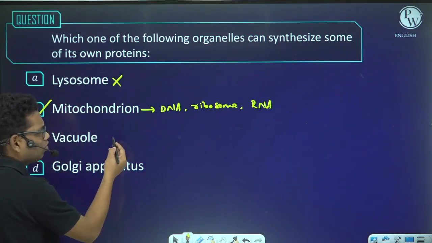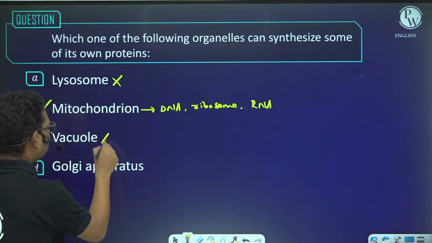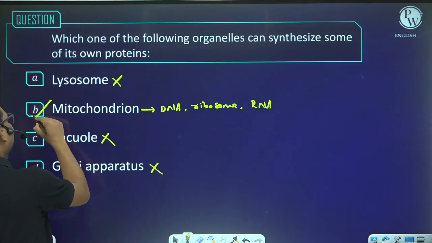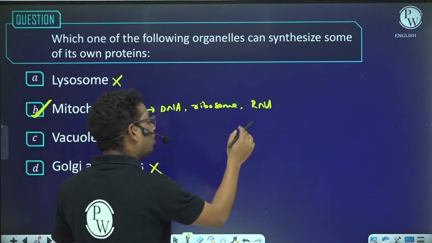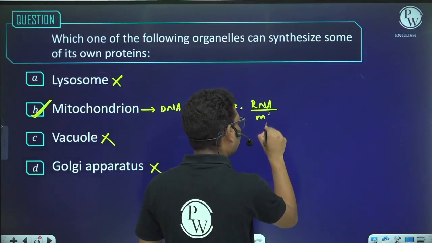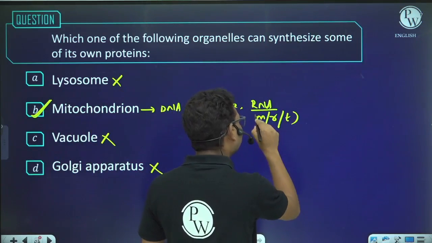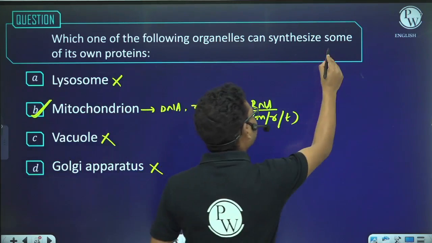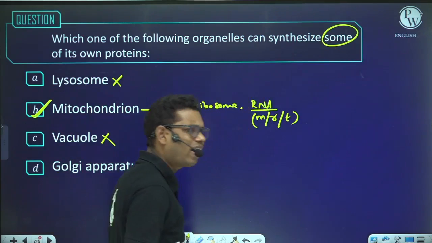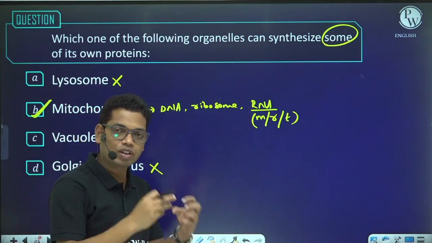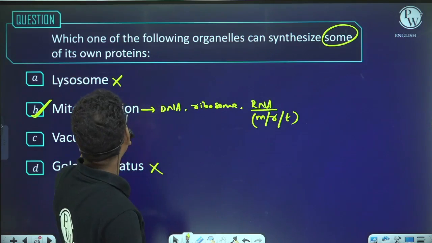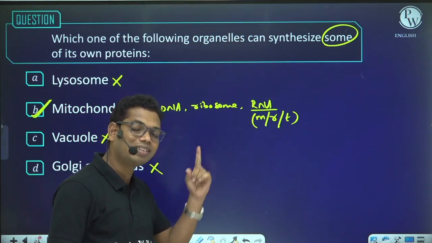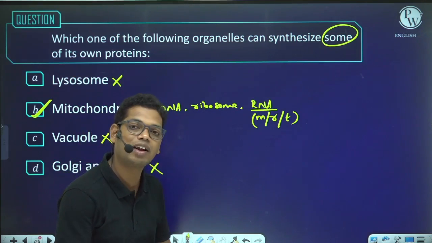Vacuole does not have any of the above, so it will not synthesize any protein. Golgi body will also not synthesize any protein. But mitochondria, because it has DNA, ribosome, and all three types of RNA, messenger RNA, ribosomal RNA, and tRNA, will synthesize some of its protein. It says some of the proteins. Why some? Because most of the proteins present in the mitochondria, even in the plastid, are encoded by the nuclear gene.